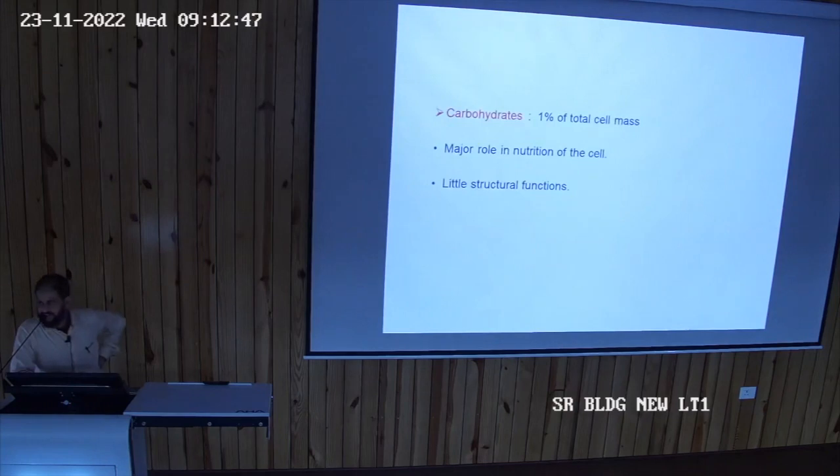Then carbohydrates, approximately 1% of the total cell mass, and mainly it provides the nutrition to the cell. Okay, and it also has some structural component along with the lipids and proteins. Protein was a structural component.